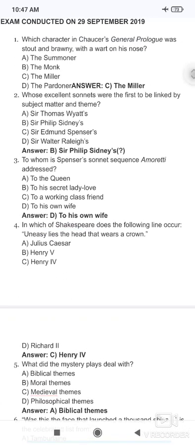Now the next question, whose excellent sonnets were the first to be linked by subject matter and theme? So which one is the correct answer? Sir Philip Sidney's.